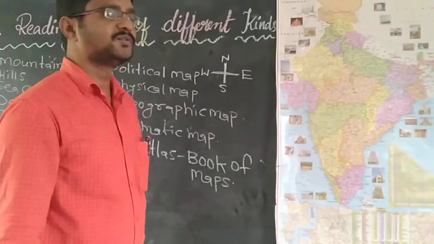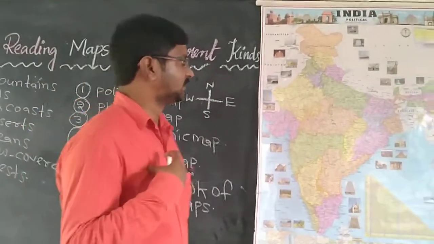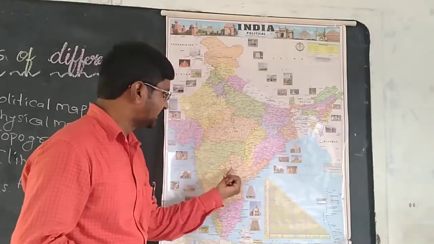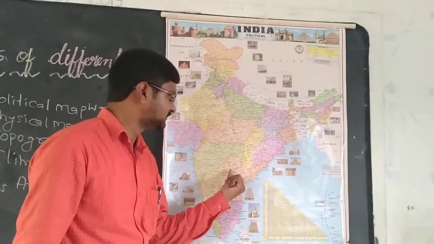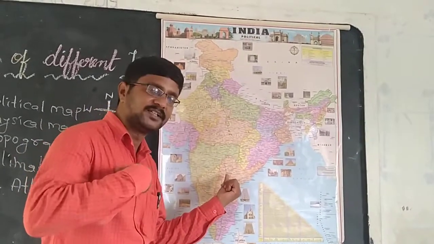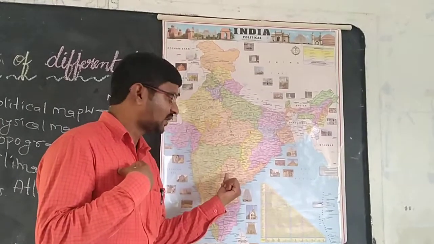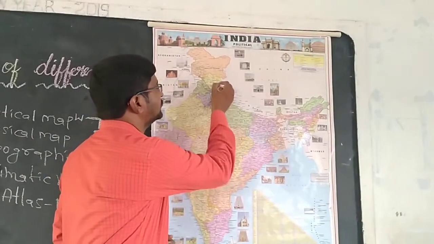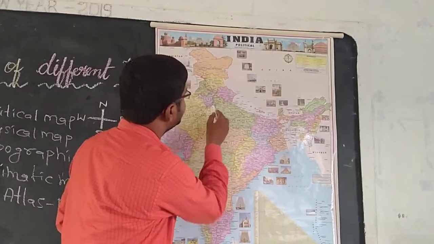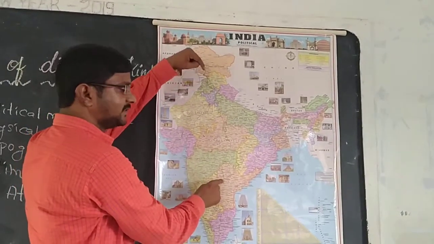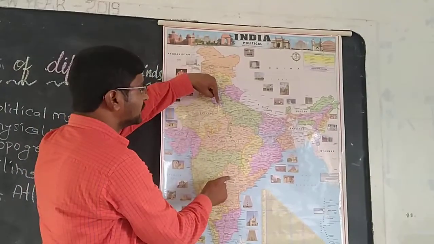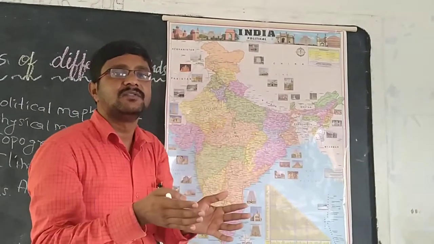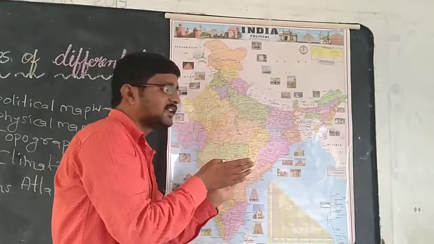So from this, now we are going to do one exercise, right? For example, now this is the map of our country. Okay, so here is Hyderabad. Now I am here, Hyderabad. So now I am going to Delhi. From Hyderabad to Delhi. Where is Delhi? See, here is Delhi. Now where am I? I am in Hyderabad. So now I am going to Delhi. So now tell me, from which direction to which direction I have to travel to go to Delhi from Hyderabad?